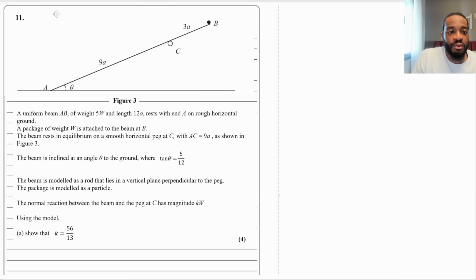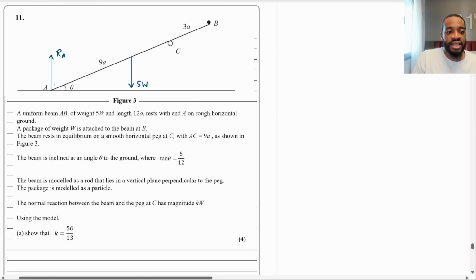We've got a uniform beam, which the weight is 5W, that acts down the center. I'm going to put a 5W in the middle about here approximately. What else do we have? We have a rough horizontal ground, so we've got a beam which is making contact with this ground. So there's going to be a vertical reaction here. We'll call this RA. And also there's going to be friction. It's not moving. If it were to move, it would slide down to the left. So the friction, when it's not moving, is going to act towards the right. It's the same with these questions all the time. So I'm going to put a frictional force to the right going there.